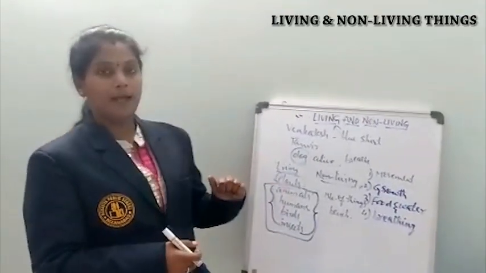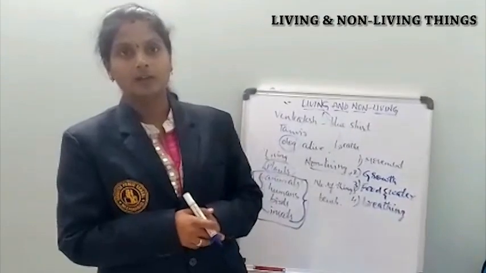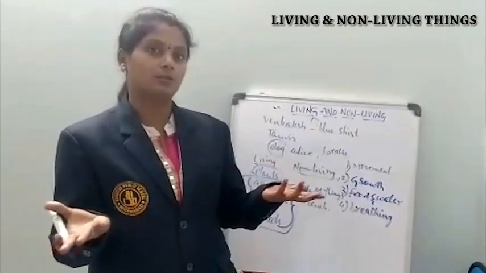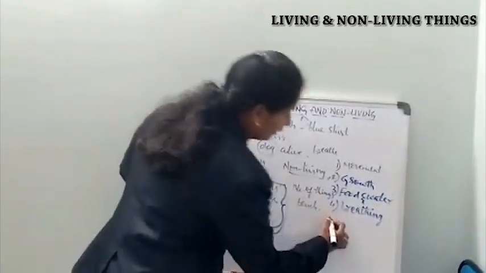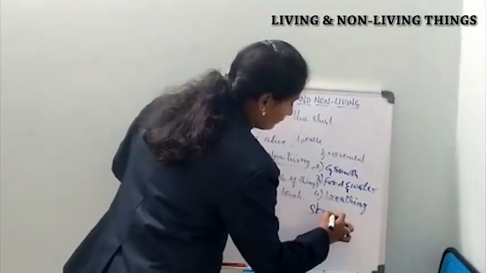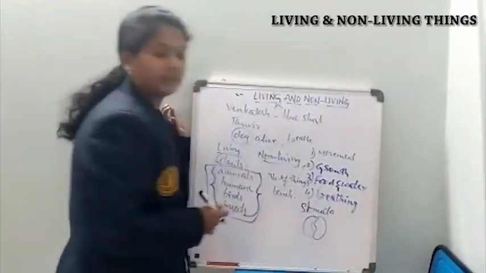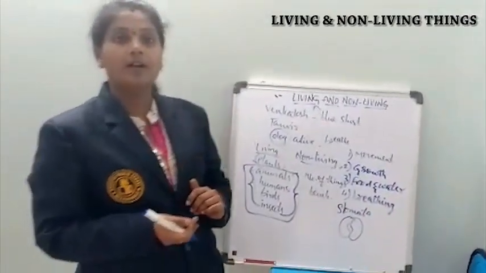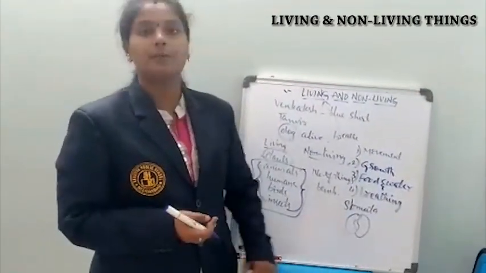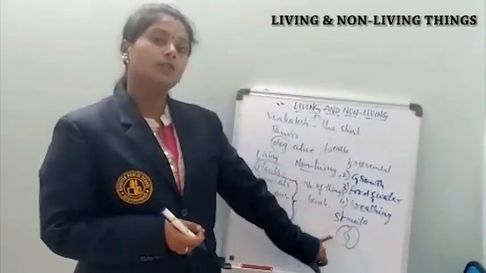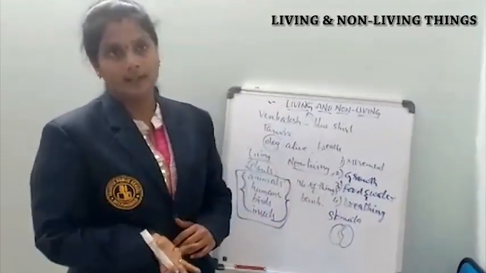But coming to the plants, as I told in the previous class, plants also have a nose. You may say, ma'am, where can we see the nose? You cannot see it. Plants have a nose called stomata. They are bean-shaped structures which can be seen on the surface of the leaf lamina. If we observe under the microscope, we can see the bean-shaped structures called stomata. Through these stomata, plants take air inside and give out air outside.